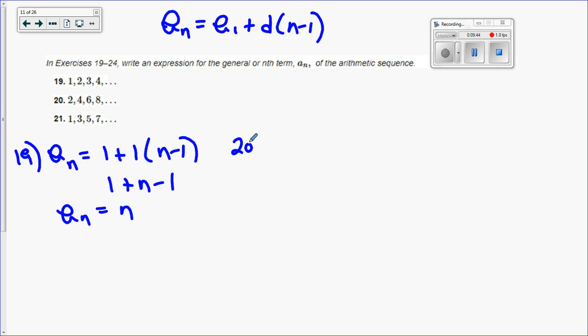For number 20, a sub n equals, first number is 2, plus they're all going up by 2, so that's my d, and I keep the n minus 1 there. This time I am going to distribute.